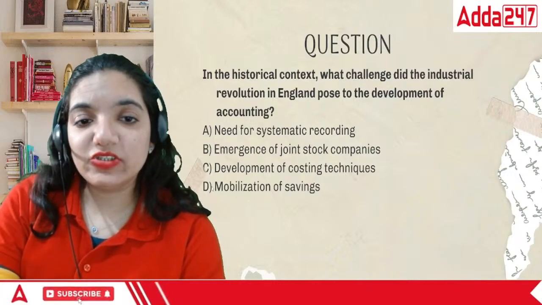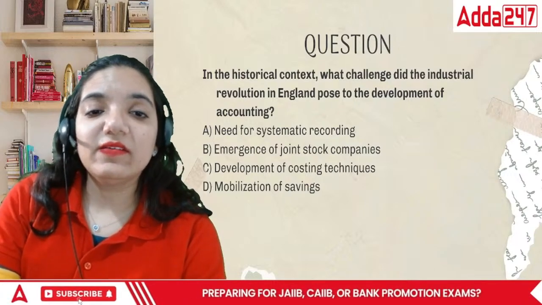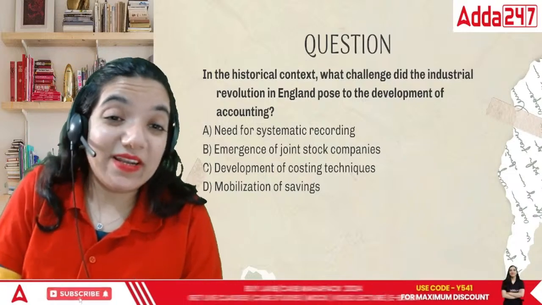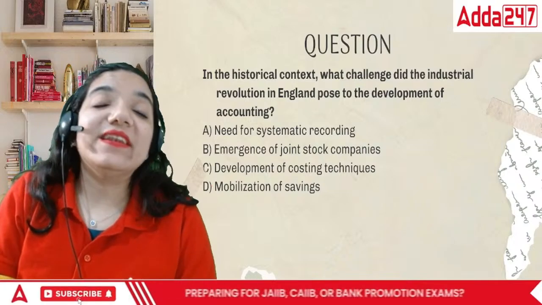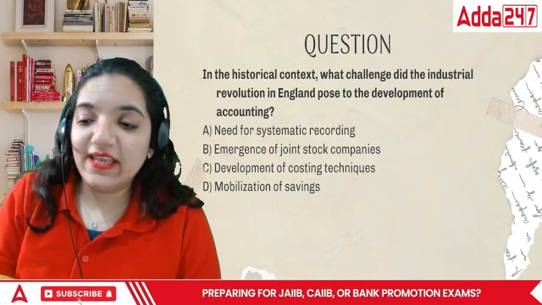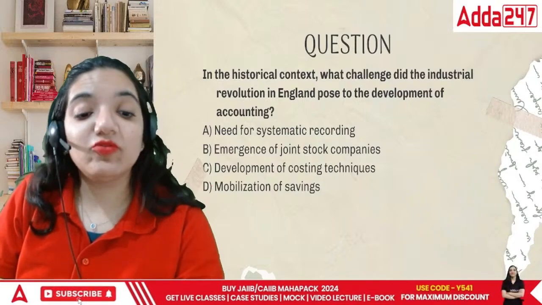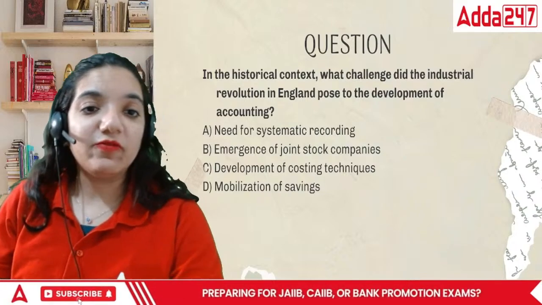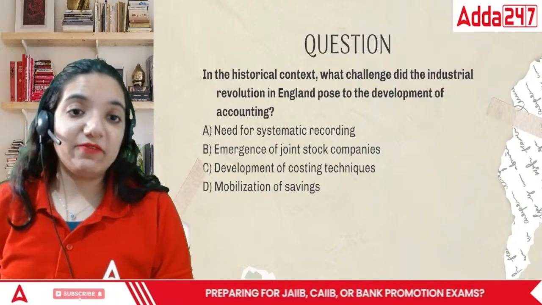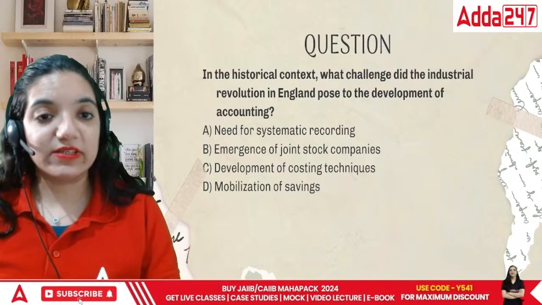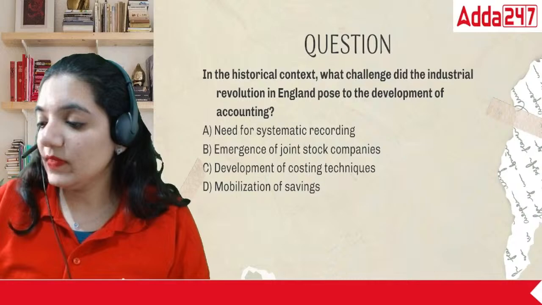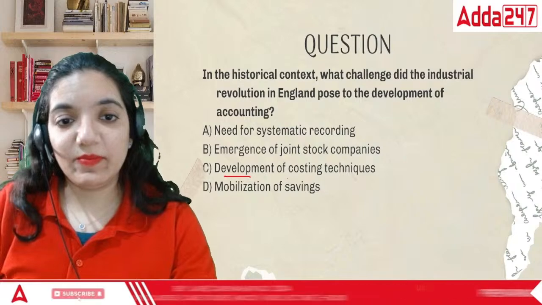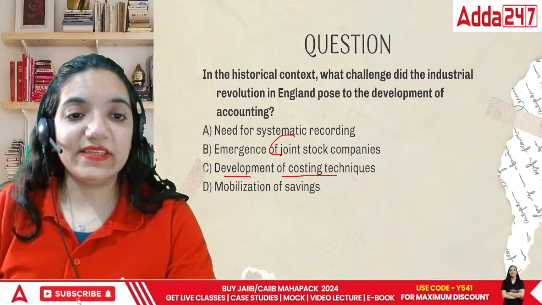Basically, when we talk about the challenging area, they had to look forward. See, industrialization means they were making things. When you are building something, you would like to know what exactly it is costing you. If they were preparing pens, I need to know the value now. I need to know what would be the price of these pens. So how do we look forward to it? That is something that the organization will have to see. So what are they going to do about it? That means they would like to know the various development of costing techniques. The answer would be C.